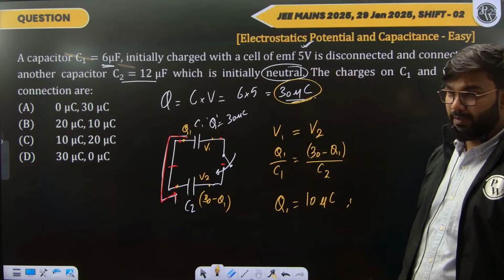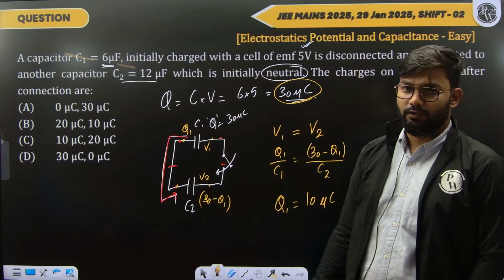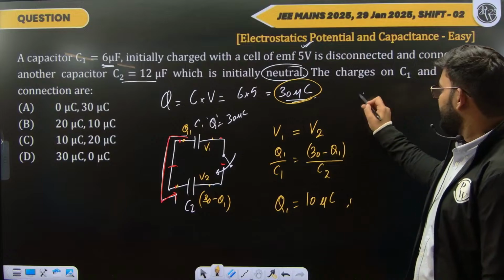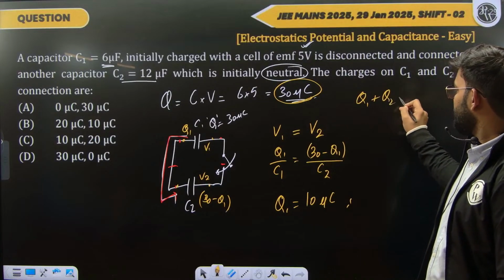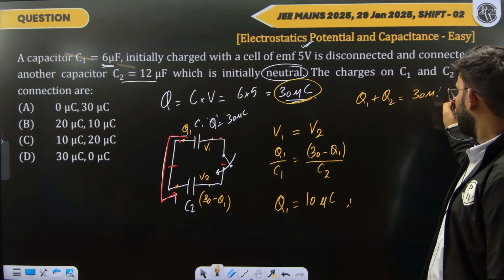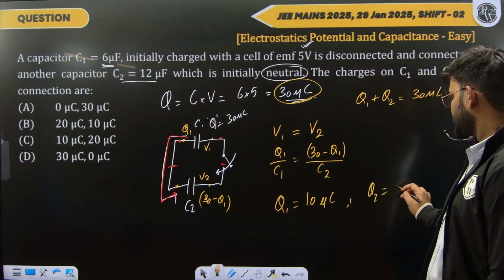The total charge is 30 microcoulomb. We do not have a battery over here. The charge will be conserved. So the addition of Q1 plus Q2 will always be 30 microcoulomb. So from here, Q2 would be,